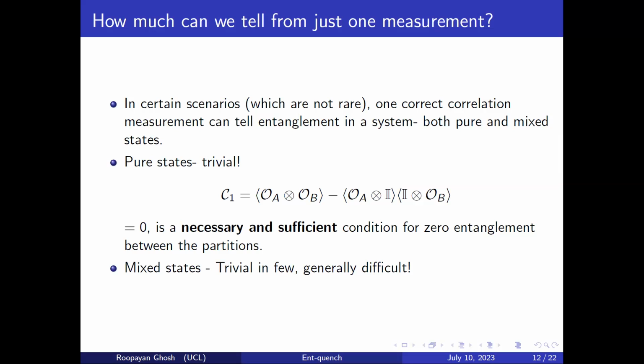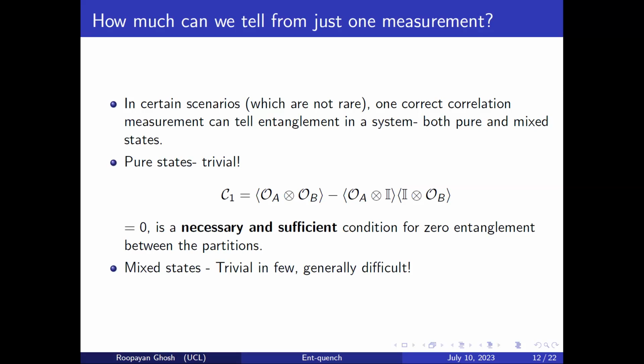Because you have this particular correlation function, and if this is 0 somehow for your measurements, unless you're measuring some pathological stuff where all the expectation values are already 0, don't do that. Some non-zero expectation values of these states, then this is a necessary and sufficient condition for zero entanglement functions. Any correlation function giving 0 means it's separable.